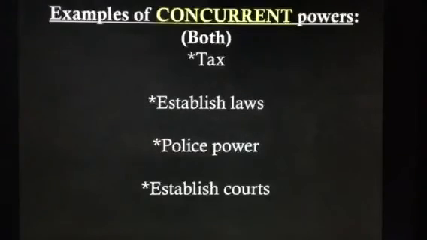Examples of such would be both have the power to tax. We have federal taxes and state taxes. Establish laws, federal laws, state laws. Police power. We have the FBI to enforce federal laws. We have the SBI, the State Bureau of Investigation, to enforce state laws. We have the state police. Courts are concurrent powers. We have federal courts, state courts,